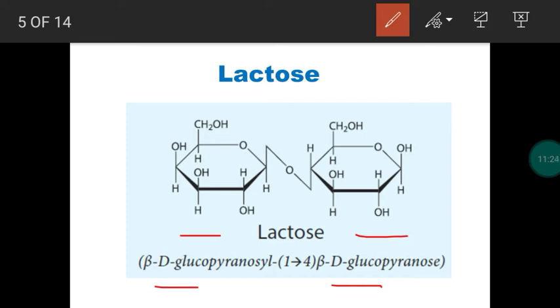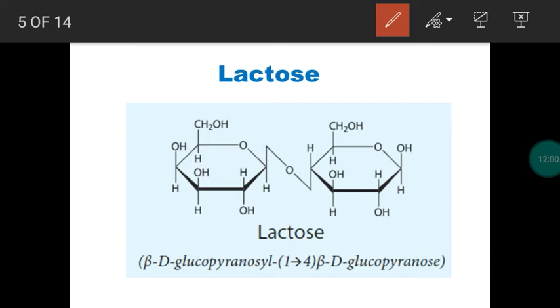Between the monosaccharide units, we have an oxide bridge or glycosidic linkage. So lactose is a disaccharide which is present in milk, which is why it is called milk sugar. You change this name, it's not glucose, it's galactose. So in the book, you can change it if you are using the old book, galactose. So lactose is obtained from milk, so this is called milk sugar.